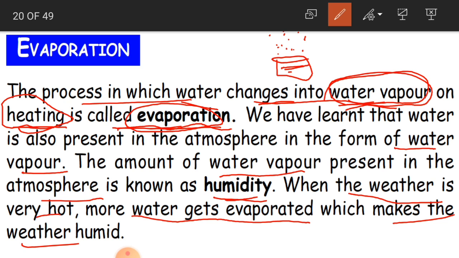So when it is very hot, water gets more evaporated, and a large amount of water vapor will be seen in the atmosphere. Will be seen in the sense, will exist, will be there in the air. Okay, so that is why the weather is humid. Even the weather is also hot. Humid is nothing but hot. Okay, children, clear? Yes, now.